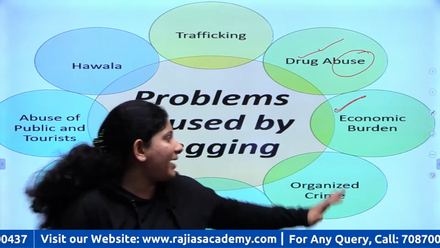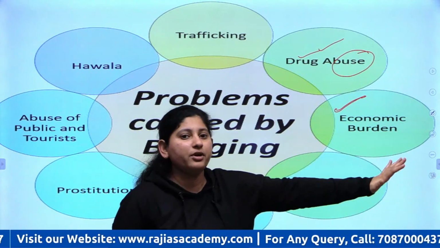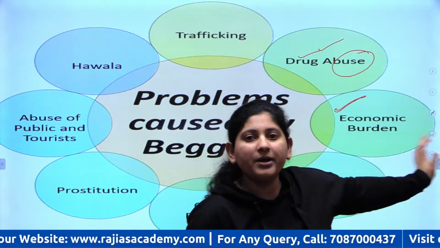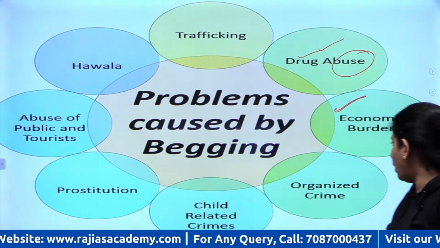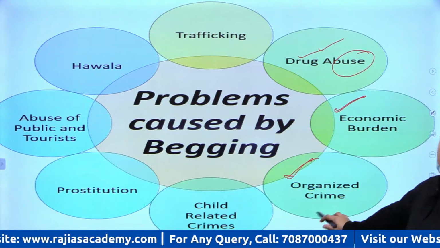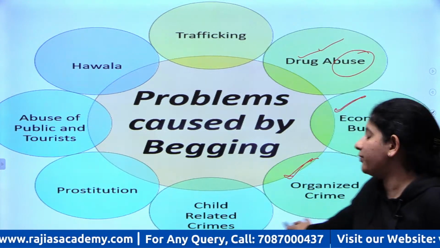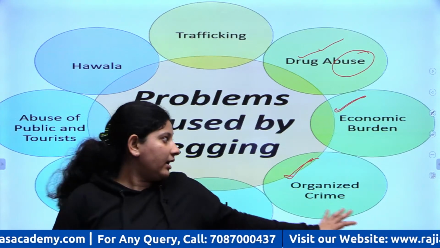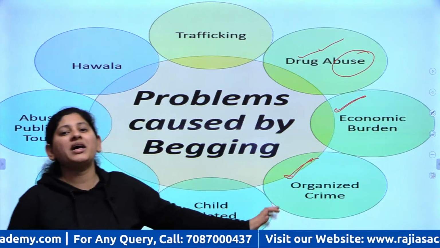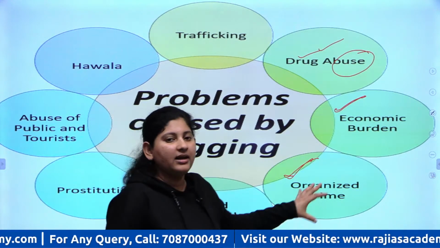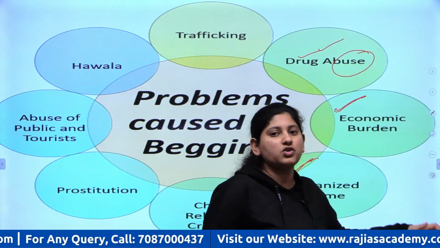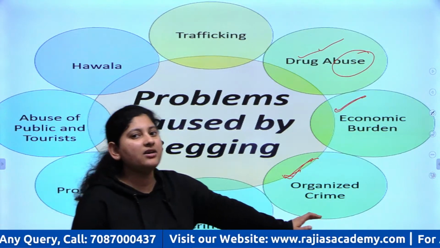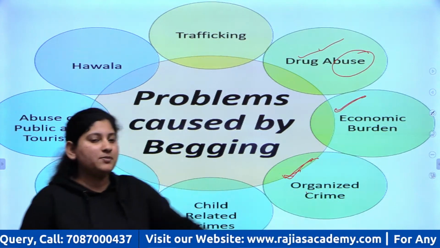Now second option is economic burden. Begging not only creates economic burden on people who donate, but this also creates an economic burden on state as a whole, right? Now beggars, they become a part of organized crime. Organized crime as in there are cartels, there are syndicates that employ people who are pretending to be beggars, but in real they do other sorts of illegal stuff, right? So these basically act as eyes and ears, also as suppliers of crime syndicates.